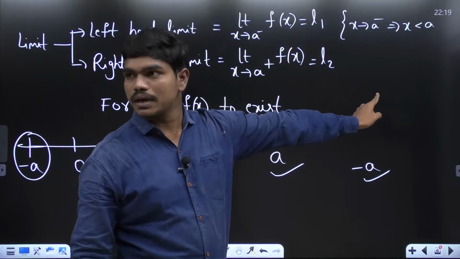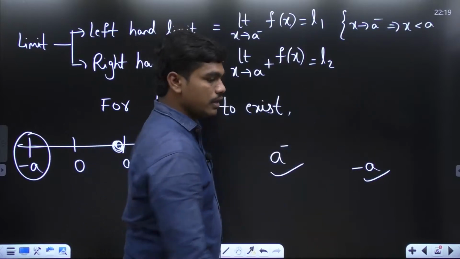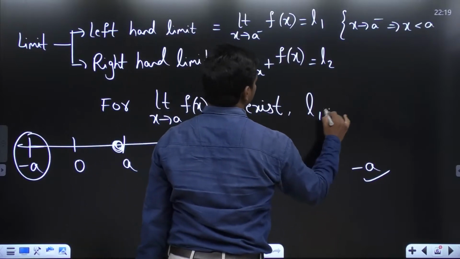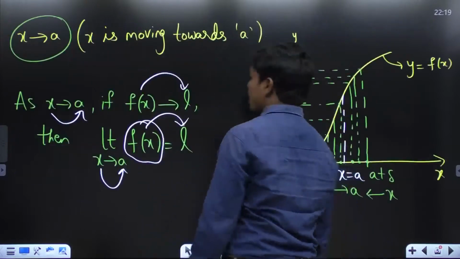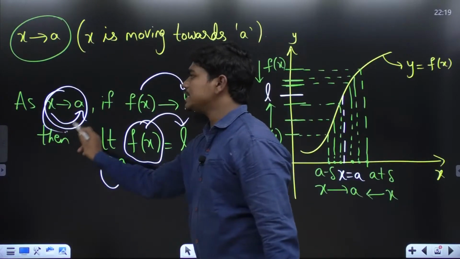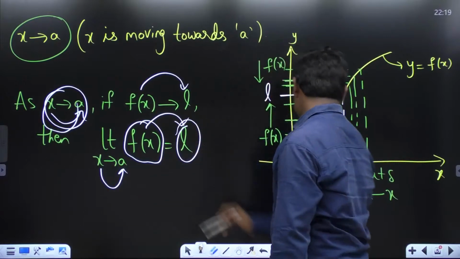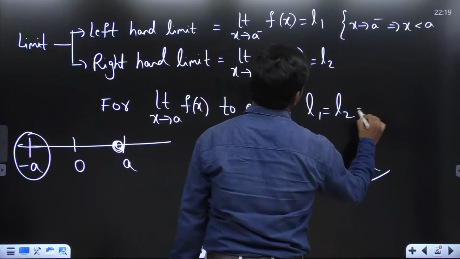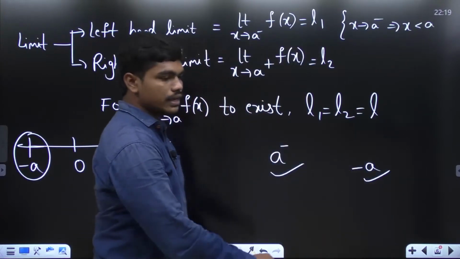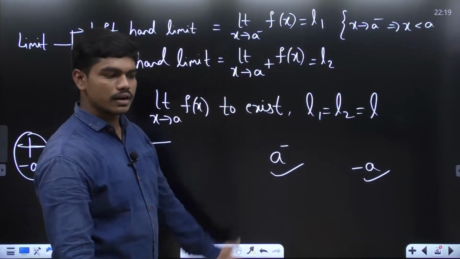I want responses from all of you. Please respond. L1 is equal to L2, because I didn't specify direction here. Whatever direction you calculate, you should get the same value L, which means L1 should be equal to L, and L2 should be equal to L. Yeah, L1 is equal to L2. Both should be equal. Okay, clear.